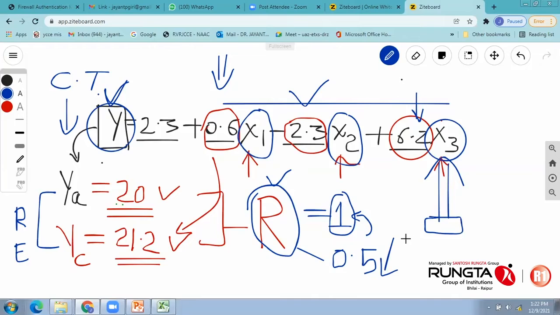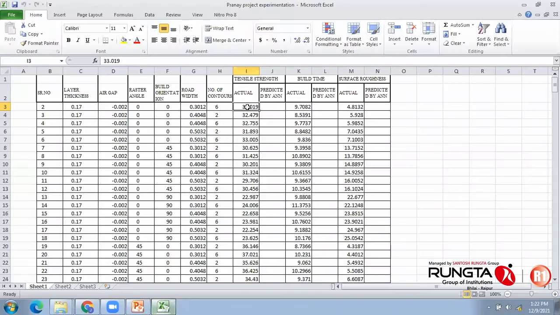Because based on this byproduct, it is possible for somebody to provide an authoritative statement that yes, after rigorous experimentation, for example, to manage tensile strength, if it is possible for me to find out that layer thickness is the most dominant parameter, that means I can control layer thickness to increase the overall tensile strength.